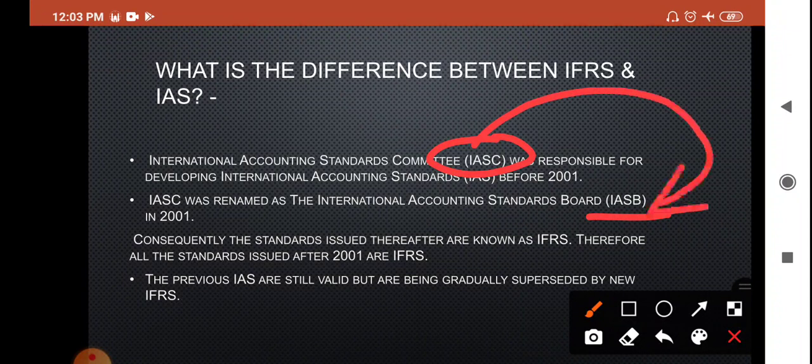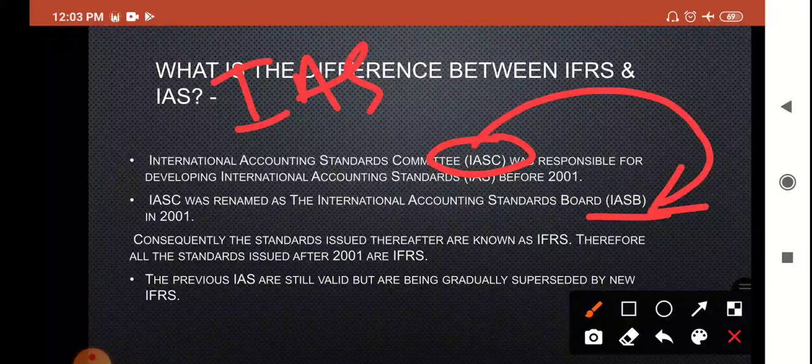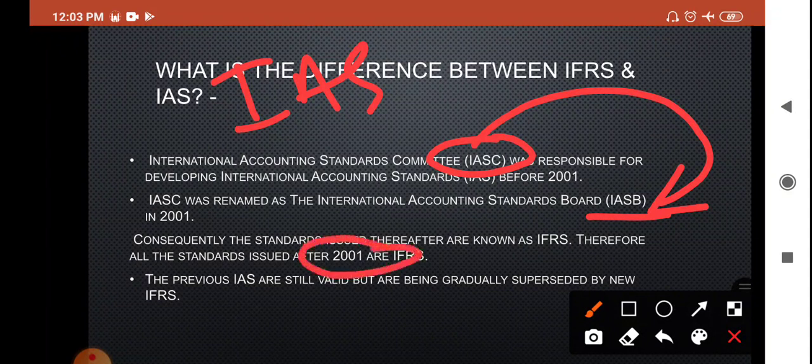Consequently, the standards issued thereafter are known as IFRS. First it was IAS, the accounting standards. Later, when the committee was renamed, the accounting standards were also changed to IFRS, International Financial Reporting Standards. So when was IFRS established? The answer is 2001.